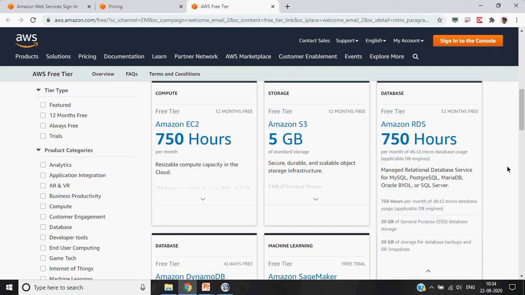Similarly, RDS is the Relational Database Service. It is database as a service. So you get a managed service for MySQL, PostgreSQL, MariaDB, Oracle, and SQL Server. There also you get 750 hours per month with an overall limit of 20 GB of database storage.